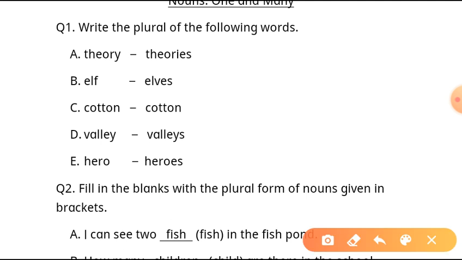Next word is valley. See, there is a vowel before y, so we simply add s: valleys. Next word is hero. The last letter is o, so we have to add es: heroes, right?